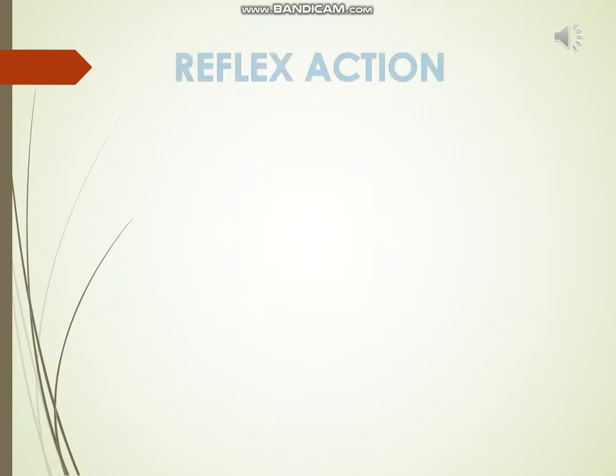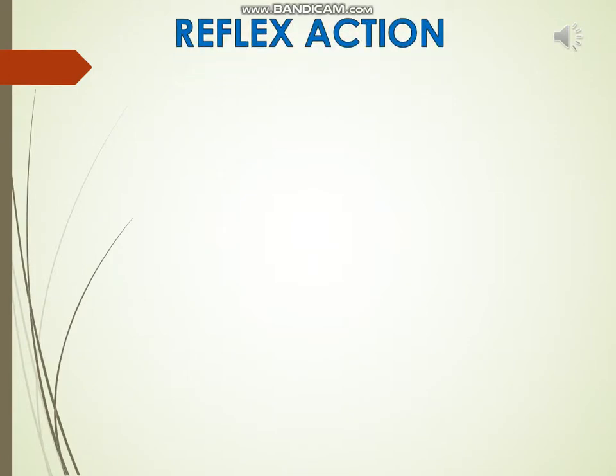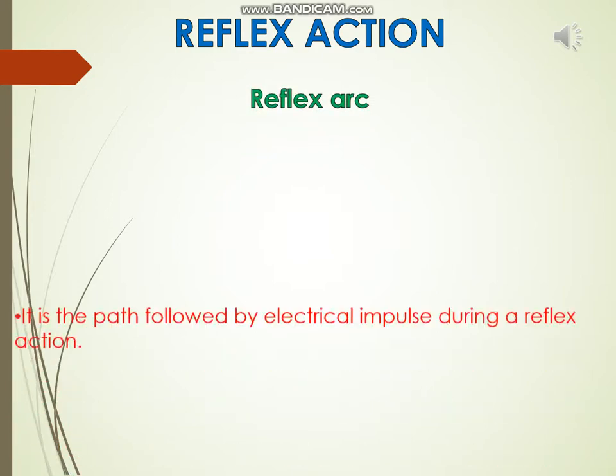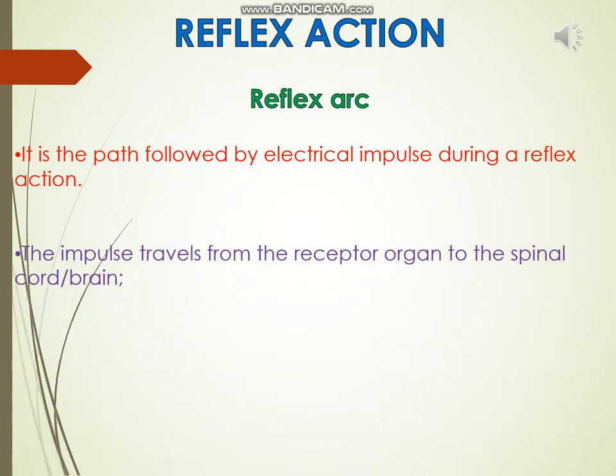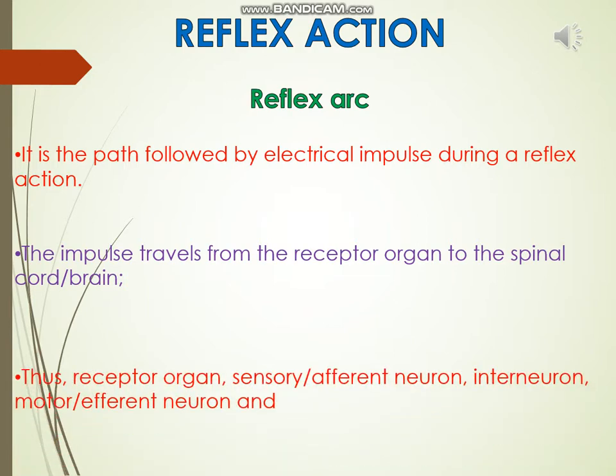Reflex action. Reflex action is a sudden involuntary reaction of the body in response to the stimulus. Reflex arc. It is the path followed by electrical impulse during a reflex action. The impulse travels from the receptor organs to the spinal cord. It is processed, and then the information is brought back to the concerned muscle to carry out the action.